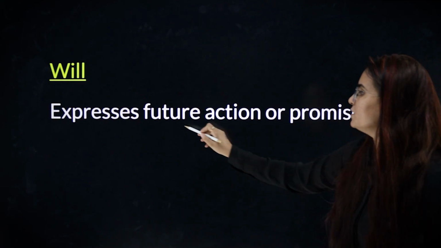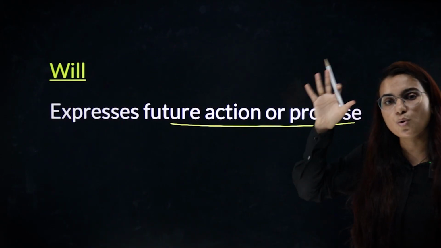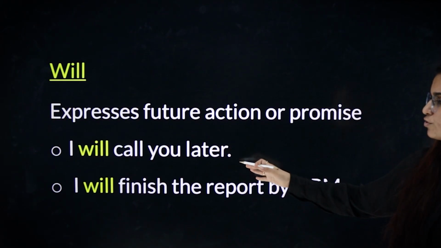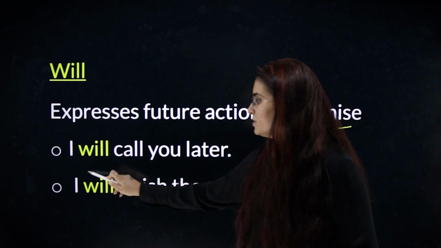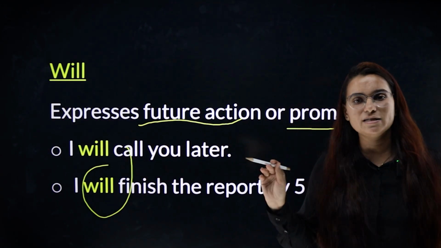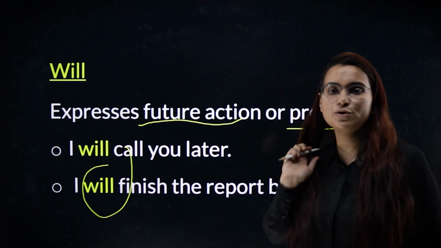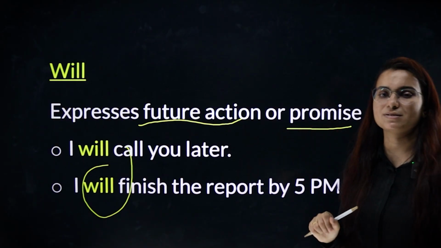Next is will, to express future action or promise. जो चीज़ होनी है. I will call you tomorrow. This is a promise. I will finish the report by 5 p.m. This is a future action taking place. होना ही है. I will do this. I will call you is a promise.